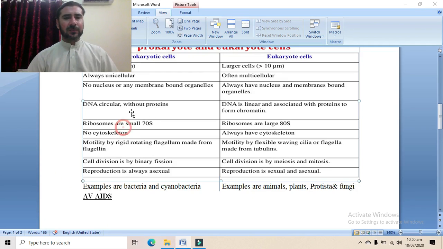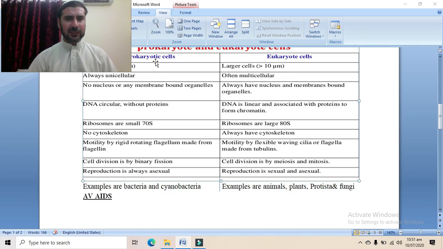Another difference, in prokaryotic cells, ribosomes are small, 70S, while in eukaryotic cells, the ribosomes are large, 80S. Similarly, in prokaryotic cells, there is no cytoskeleton, cell skeleton. And in eukaryotic cells, there is a proper cytoskeleton. Another difference between the prokaryotic cells and eukaryotic cells is motility by a rigid rotating flagellum made from flagellin protein.